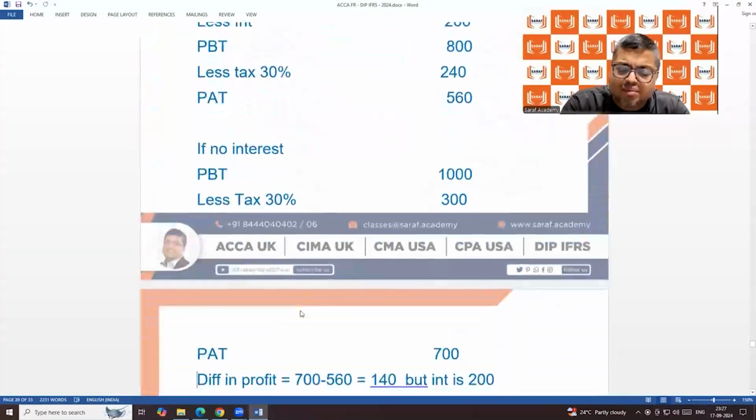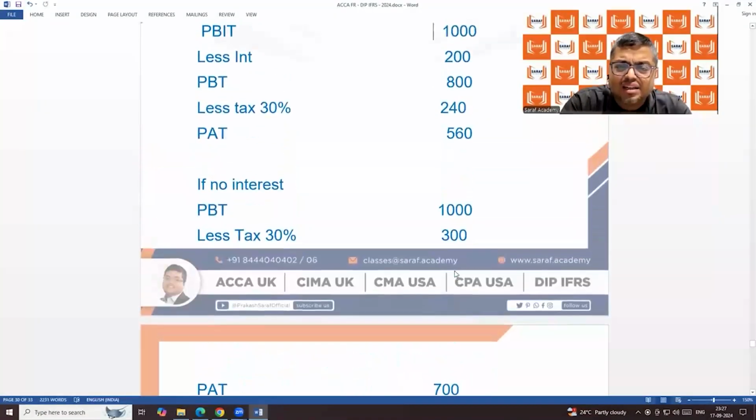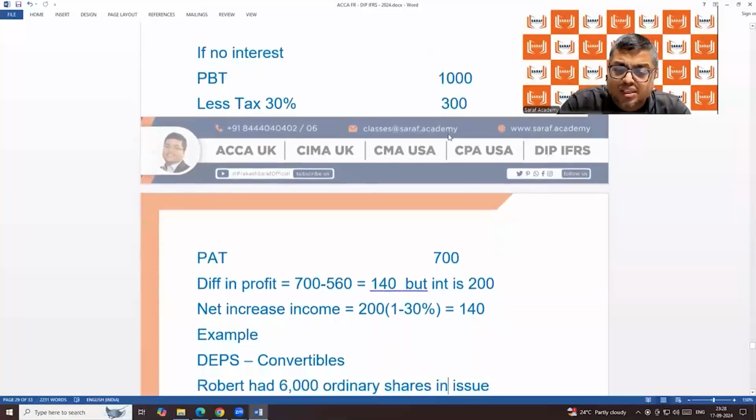But when the debenture is converted into shares, no interest. So earnings will remain 1,000. No interest. So tax is 30%. In place of 240, it will be 300. So the earnings will be 700. Please understand that when the interest is there at 200, then the profit is 560. When the interest is not there at 200, then the profit is not 760.